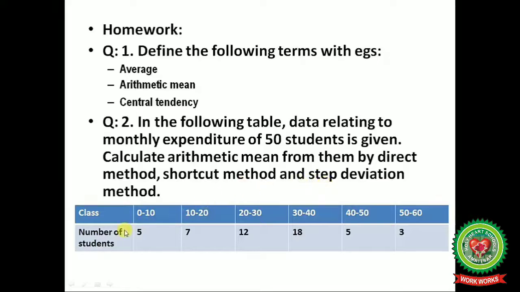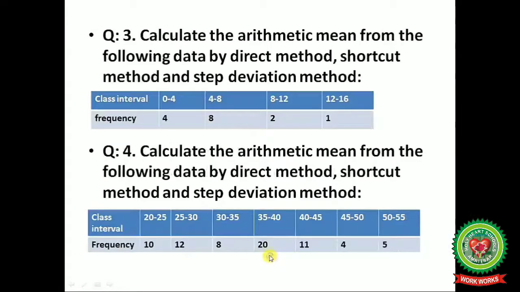Next, in the table values are given for the class interval and the number of students. Our third question is, calculate the arithmetic mean from the following data by direct method, shortcut method and step deviation method, where class interval and frequency are given. Now next, calculate the arithmetic mean from the following data by direct method, shortcut method and step deviation method. In the table class interval and frequency are given, and solve the sum.